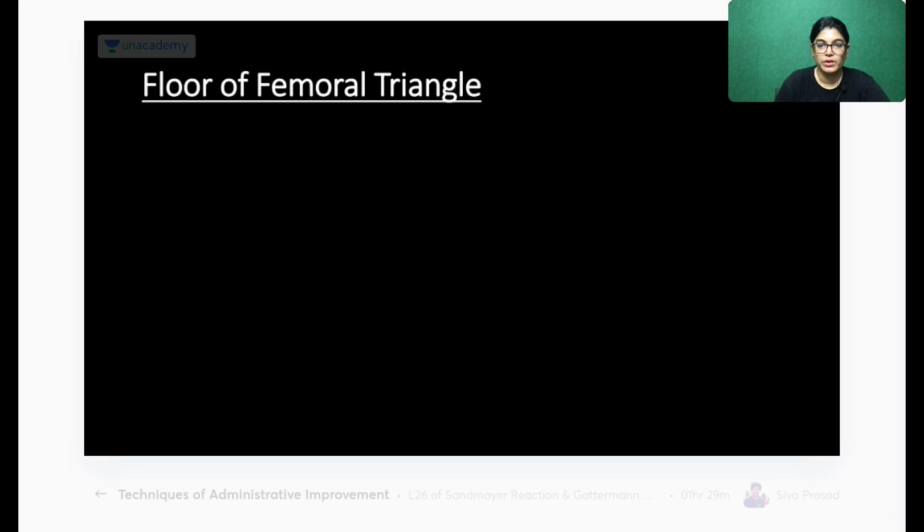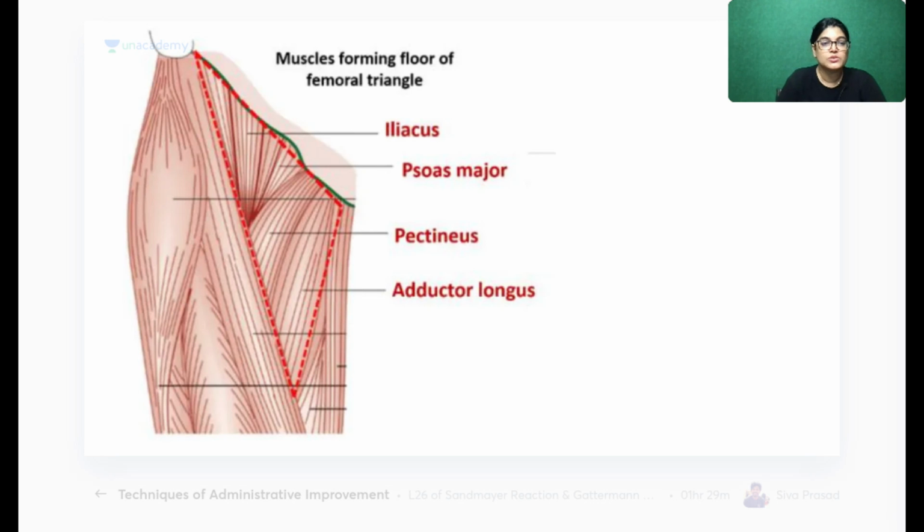Now coming to the floor. Which are the floor muscles? When you see the diagram, I would like to show: we have adductor longus, pectineus, iliacus and psoas major muscle, which form the floor. Actually, adductor longus is not only included in the floor, but also forms the boundary. As we move from medial to lateral, the first muscle you see here is adductor longus.